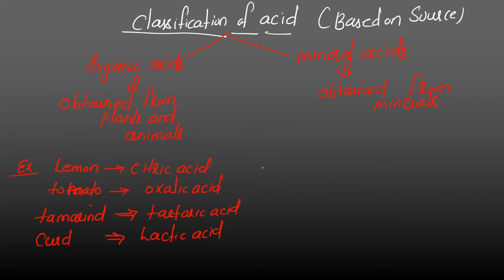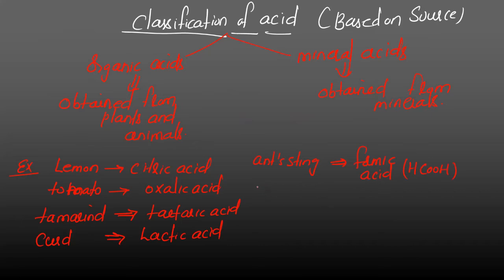We have many other organic acids. For example, an ant's sting contains formic acid. Because of that, whenever an ant bites us, we feel a little irritation because it injects formic acid. What is the formula of formic acid? HCOOH. Formic acid is HCOOH.